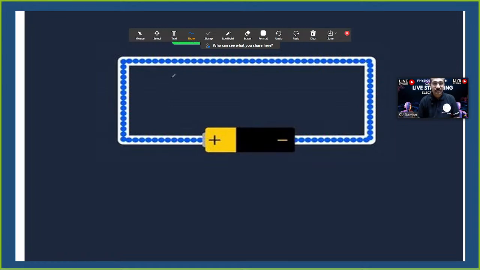Sure. Now, the flow of electrons. Flow of electrons we have studied before. Flow of electrons in the sense of negatively charged particles.